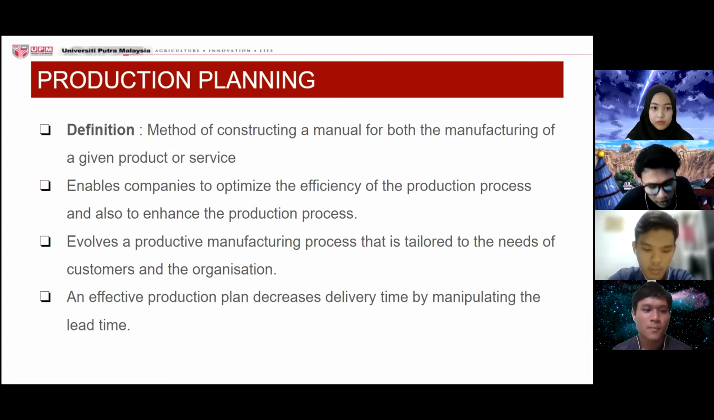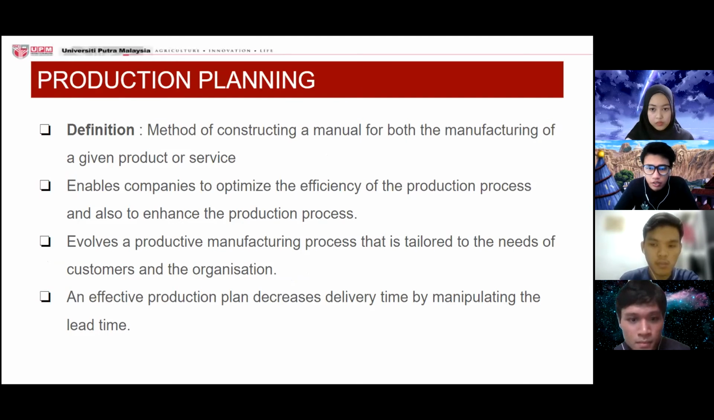So, production planning can be defined as a method of constructing a plan for the manufacturing of a given product or service. The effect of production planning is that it enables companies to optimize the efficiency of the production process. It also involves a productive manufacturing process that is tailored to the needs of customers and organizations. Basically, an effective production plan can decrease delivery time by manipulating the lead time.